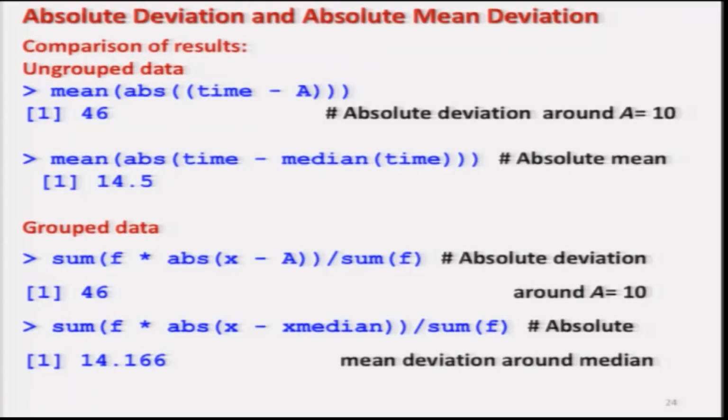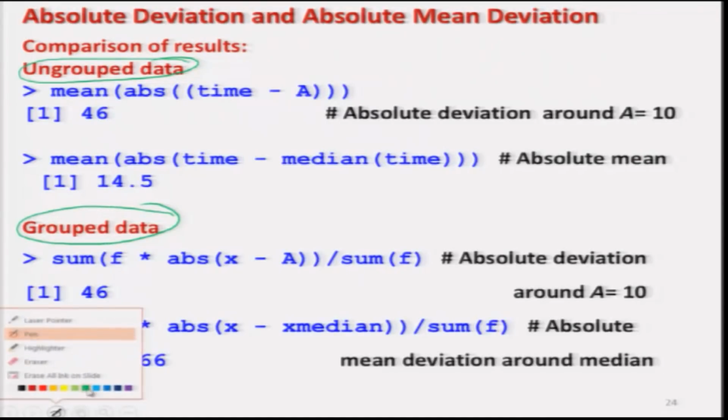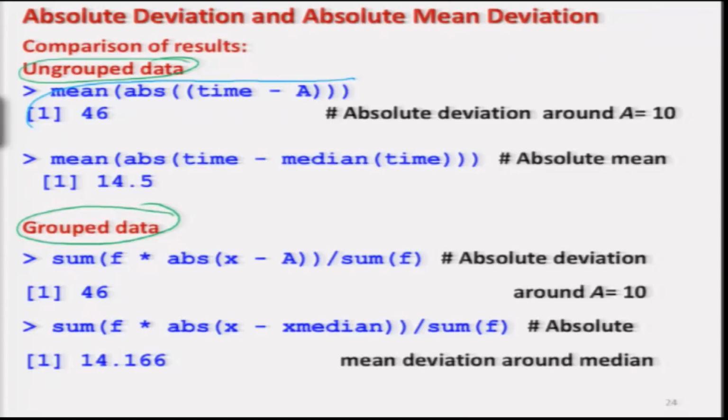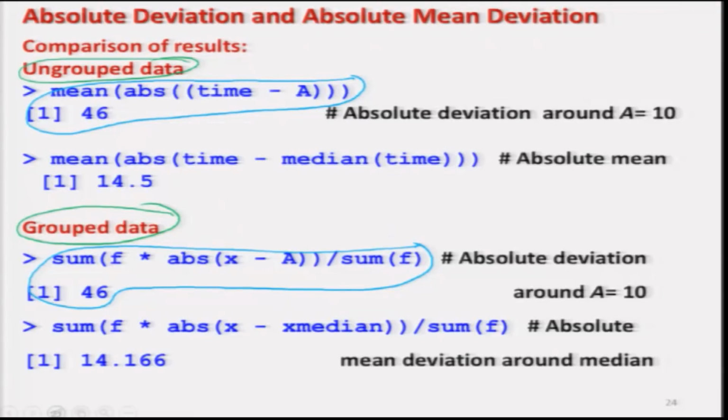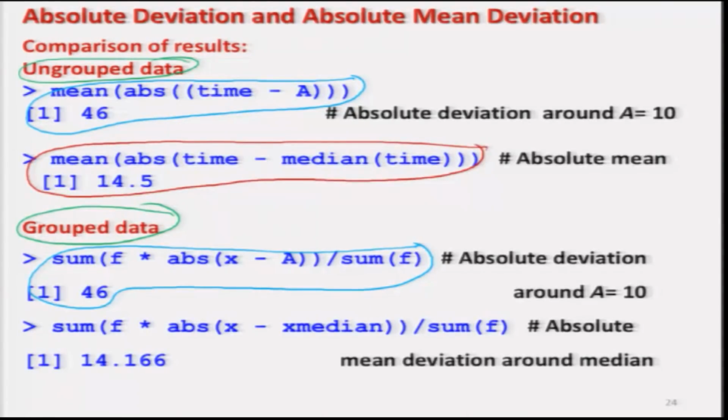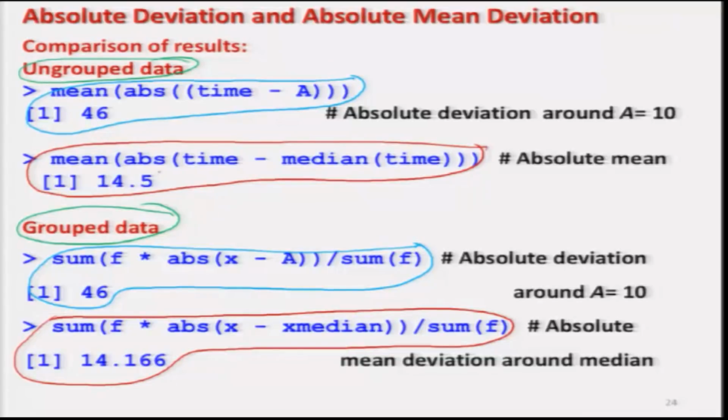And in case you try to compare the results that we have obtained from the grouped and ungrouped data, you can see there is not much difference actually, right. Here this is for the ungrouped data and then for the grouped data. You can see here the values of the medians around a equal to 10 are coming out to be the same. And similarly, the values which you have obtained for the absolute mean deviation in case of grouped and ungrouped data are not much different. This is 14.5 and 14.16. So, 14.2. So, there is not much difference between the two here.